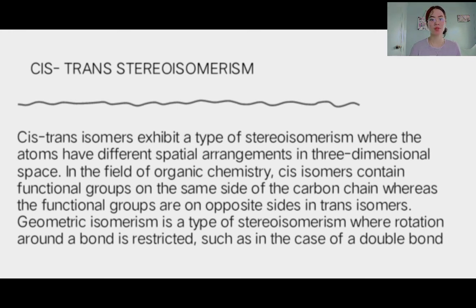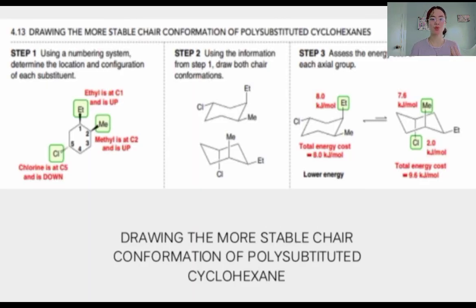Geometric isomerism is a type of stereoisomerism where rotation around the bond is restricted, such as in the case of a double bond. Here is the example for drawing the more stable chair conformation of polysubstituted cyclohexane. There are three steps. First, using a numbering system, determine the location and configuration of each substituent. Second, using the information from step 1, draw both chair conformations. And then the last step, you need to assess the energy cost of each axial group.